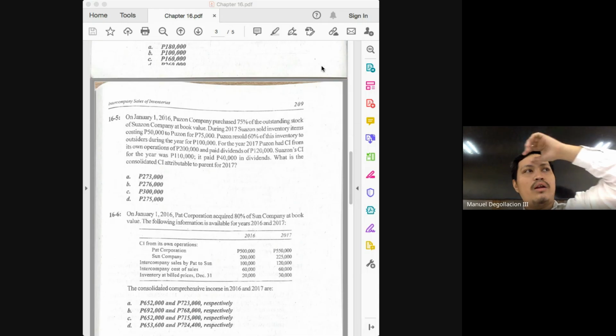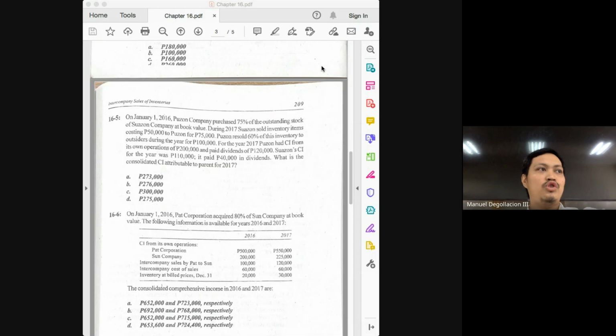Now, I am aware, class, that you have copies of the solutions manual. But if you can observe, the solution we have discussed now is different from what was presented in the solution manual. How did the solution manual arrive at the adjustment, class? But before that, how did we solve for our adjustment of 10,000? We solved for the 10,000 by getting the markup on the 30,000. And that's what we have been discussing even in the past meeting, class.